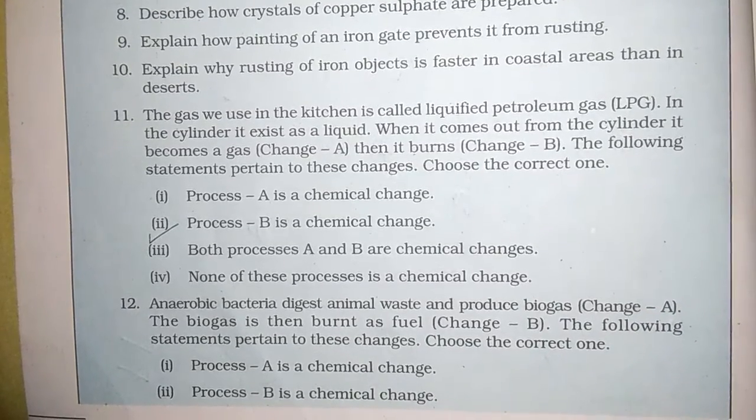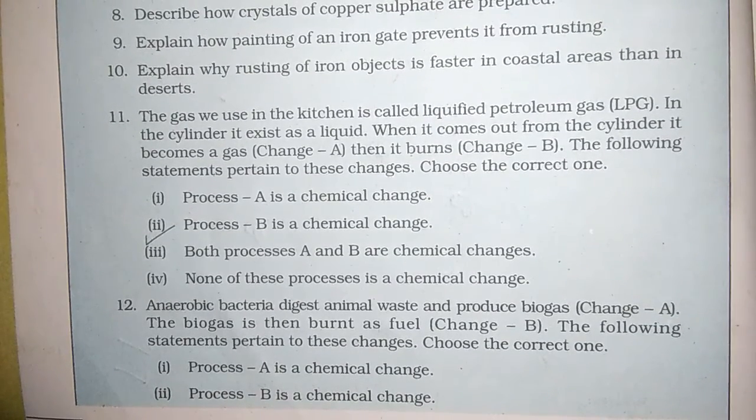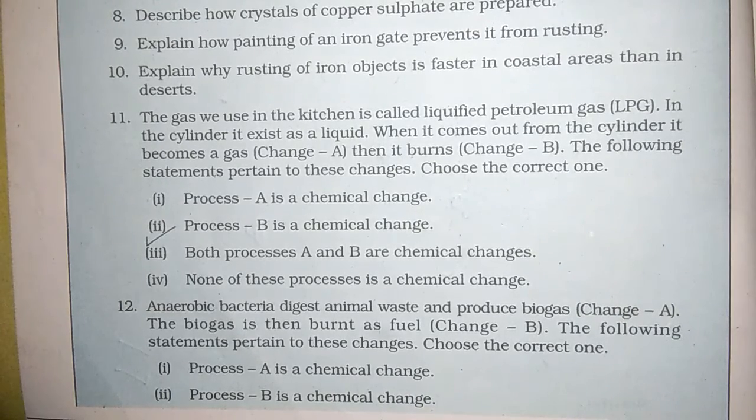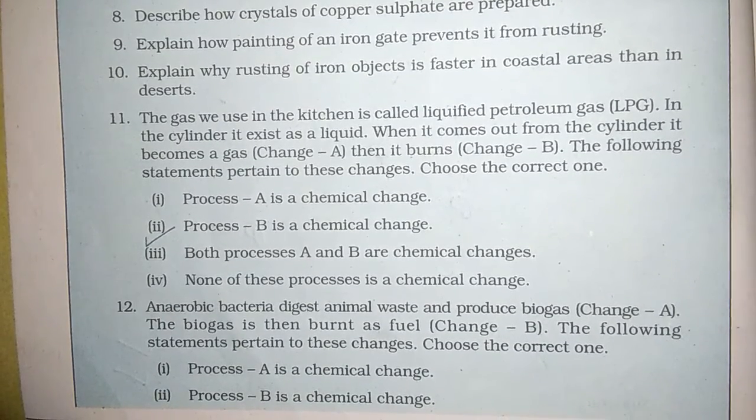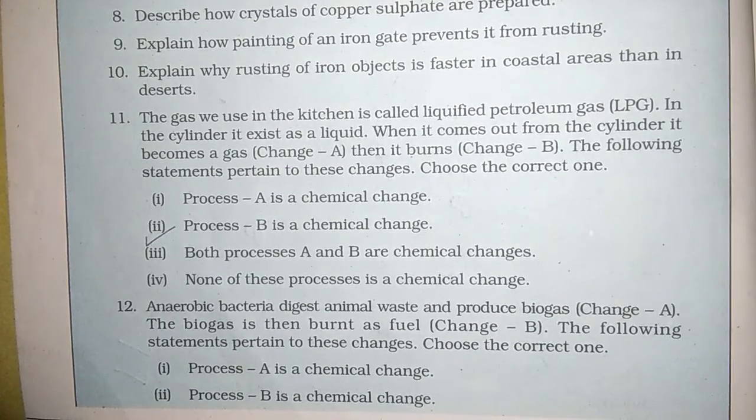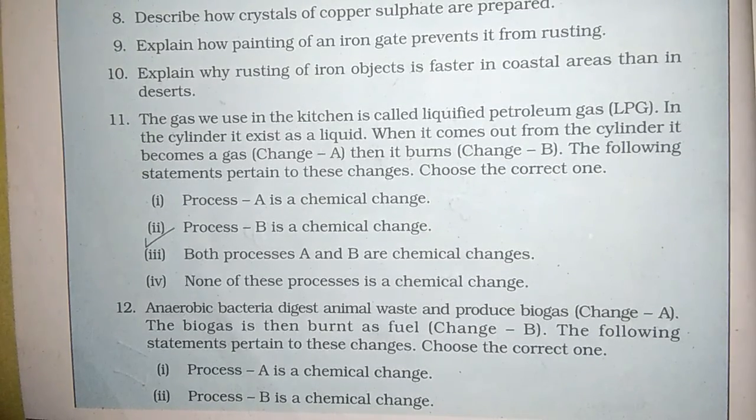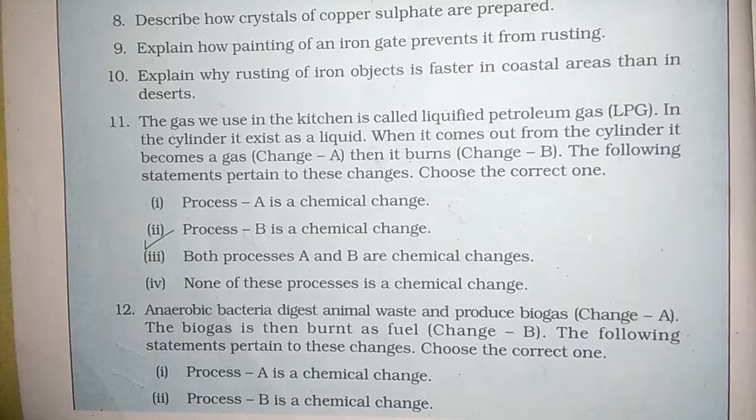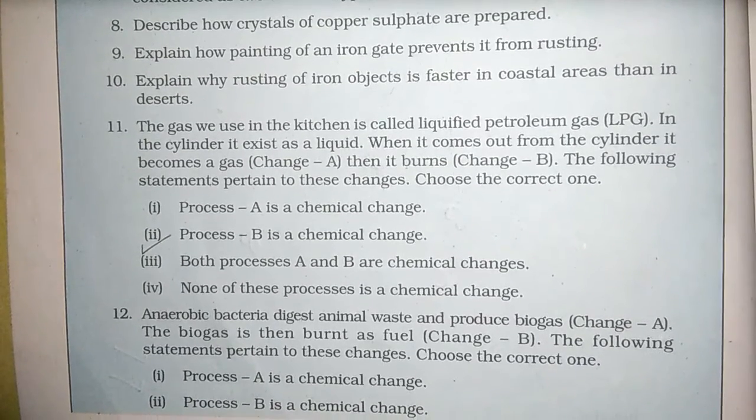Question number 11. The gas we use in the kitchen is called liquefied petroleum gas, LPG. In the cylinder, it exists as a liquid. When it comes out from the cylinder, it becomes a gas. Change A. This is a physical change. We can change it from gas to liquid. Okay, so A is a physical change. Then it burns. This is a chemical change because after burning new substances are formed.